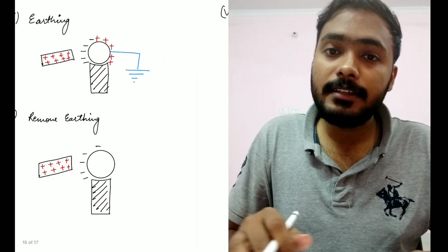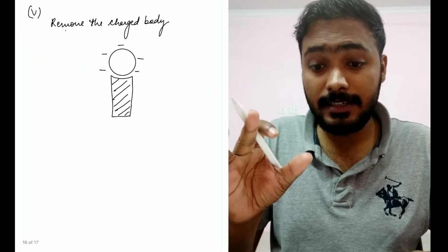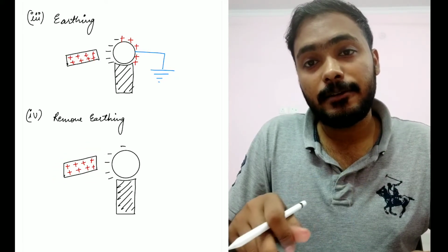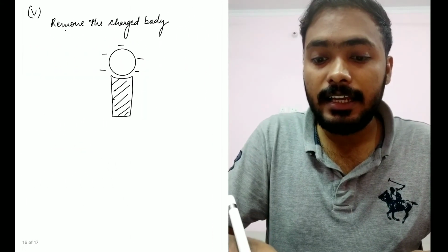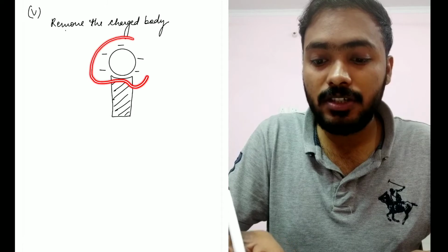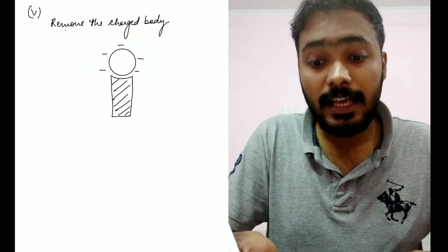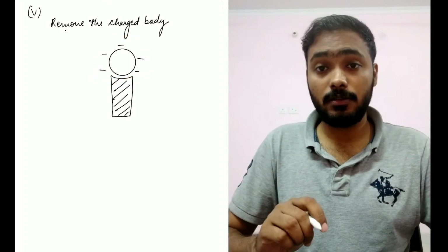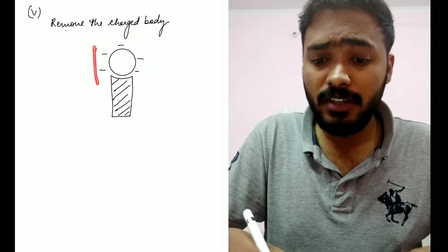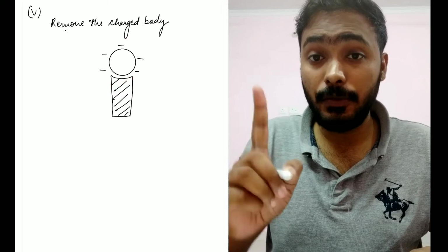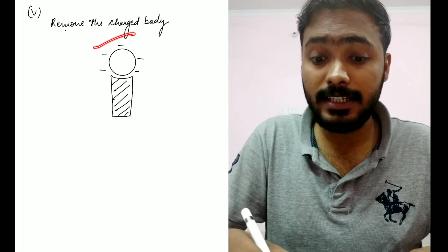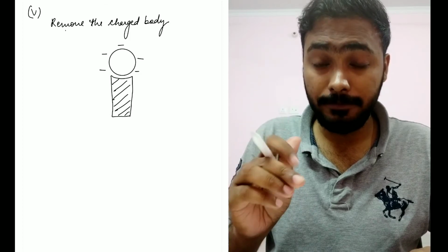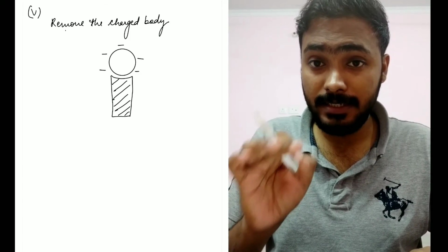Okay, and at the last step, you will remove this positively charged material, and the negatively charged particles will redistribute themselves, and this material will become a charged material. Now see, remember, when we started it was a neutral body, right? But now you guys can see it is a negatively charged body. I hope it's clear. Is it clear?